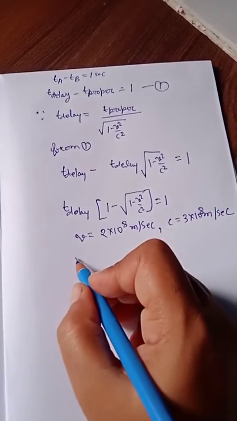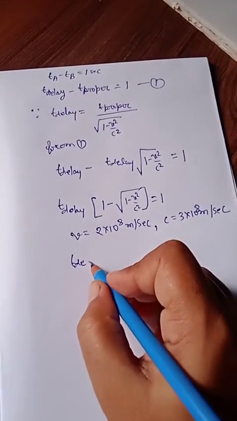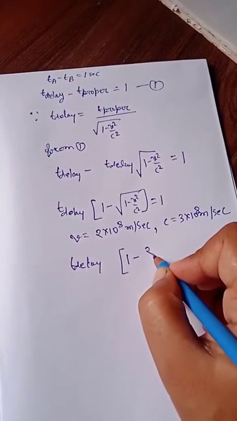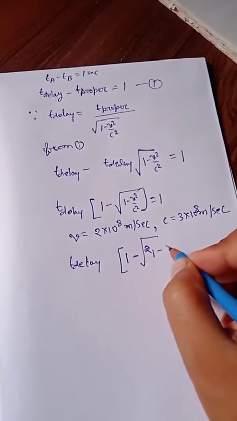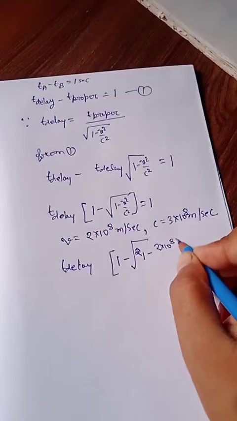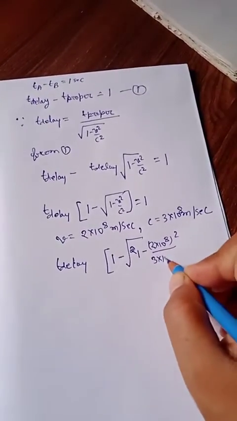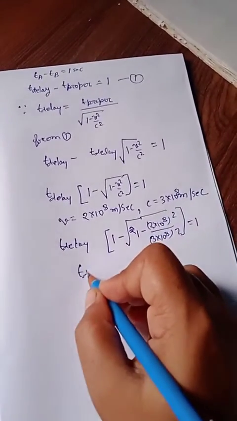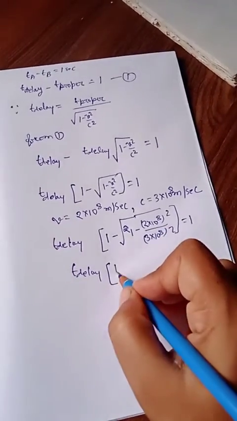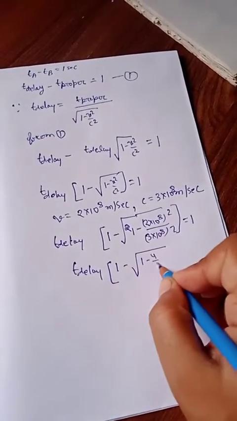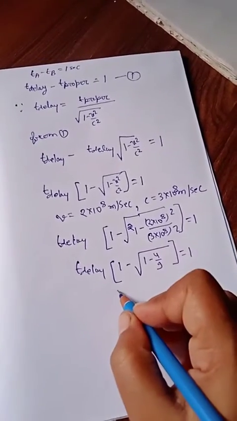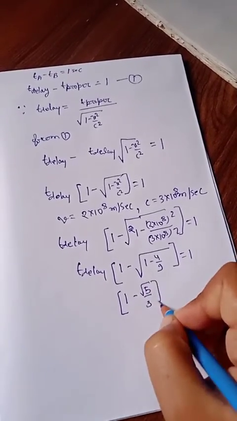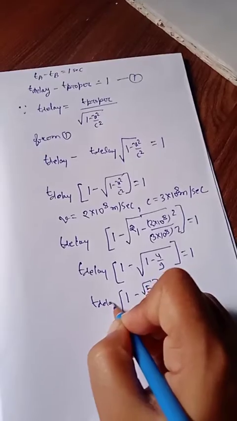So T delay times the root of 1 minus (2 into 10 to the power 8) square over (3 into 10 to the power 8) square equals 1, or T delay times the root of 1 minus 4 by 9 equals 1.